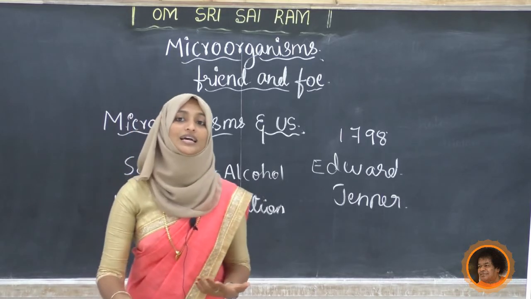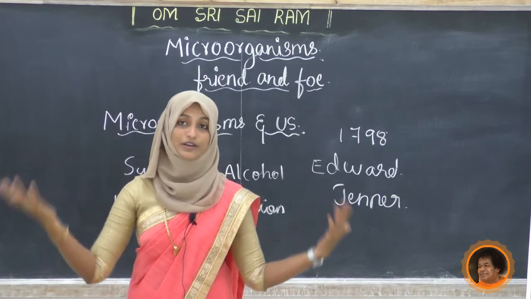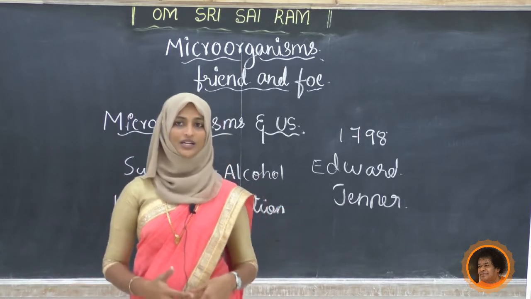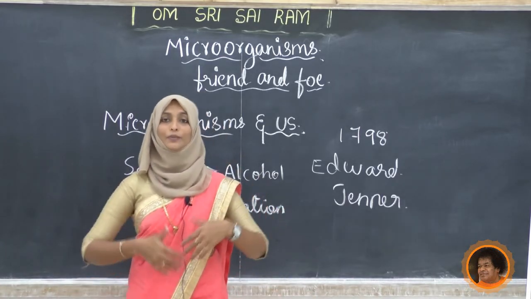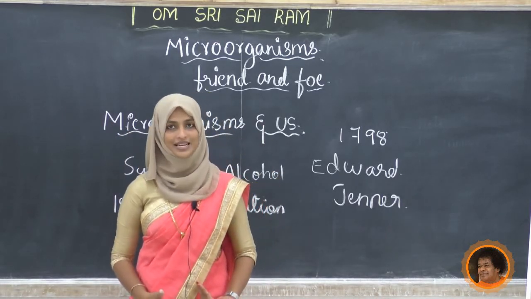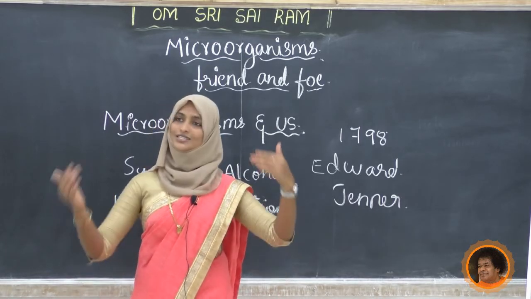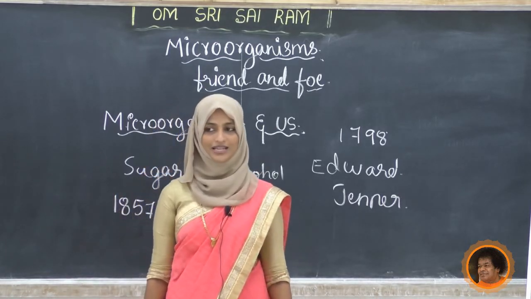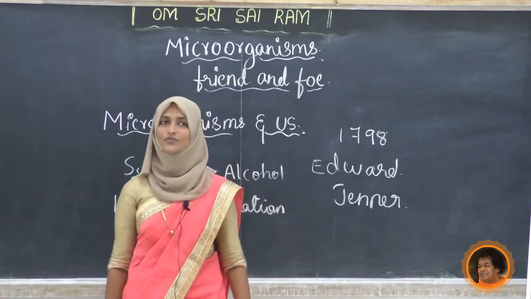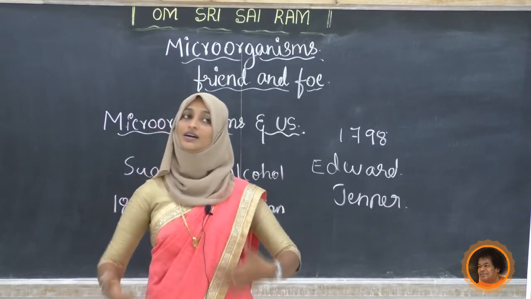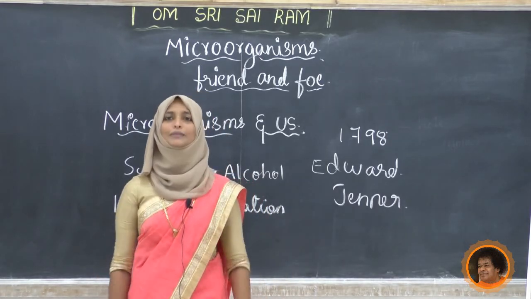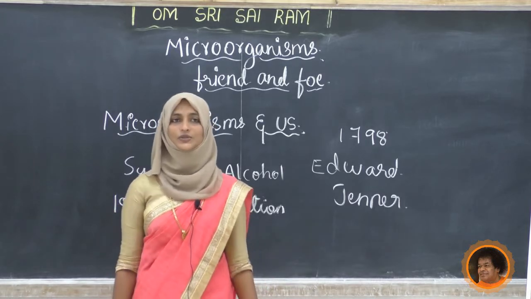Next, friendly microorganisms, what and all? Bacteria, many fungi, many are there. They are used in the preparation of curd and bread. Upon that, in our digestive system we have a number of bacteria, they are helping for the digestion. So these all are the friendly microorganisms. In commercial use of microorganisms, for which production are they used? For alcohol, wine, acetic acid production. That is nothing but vinegar.